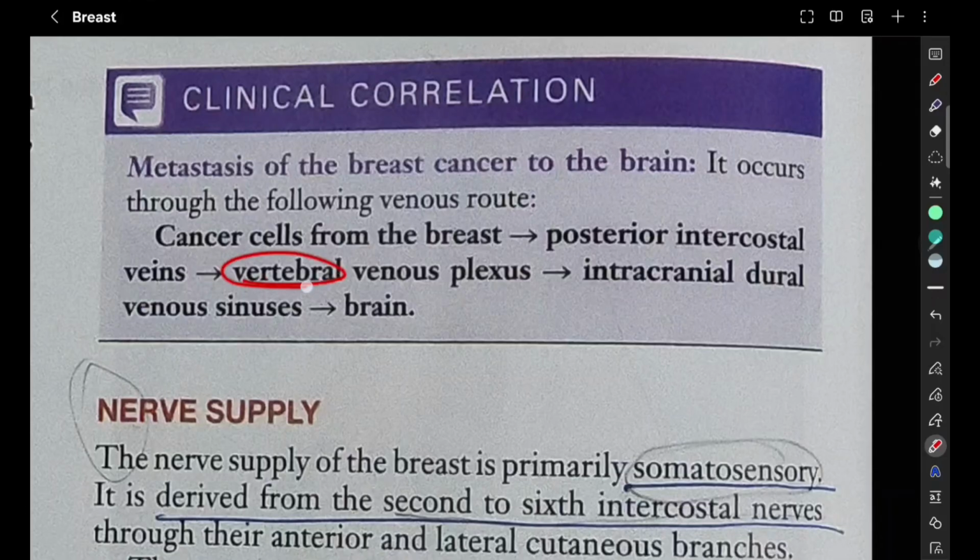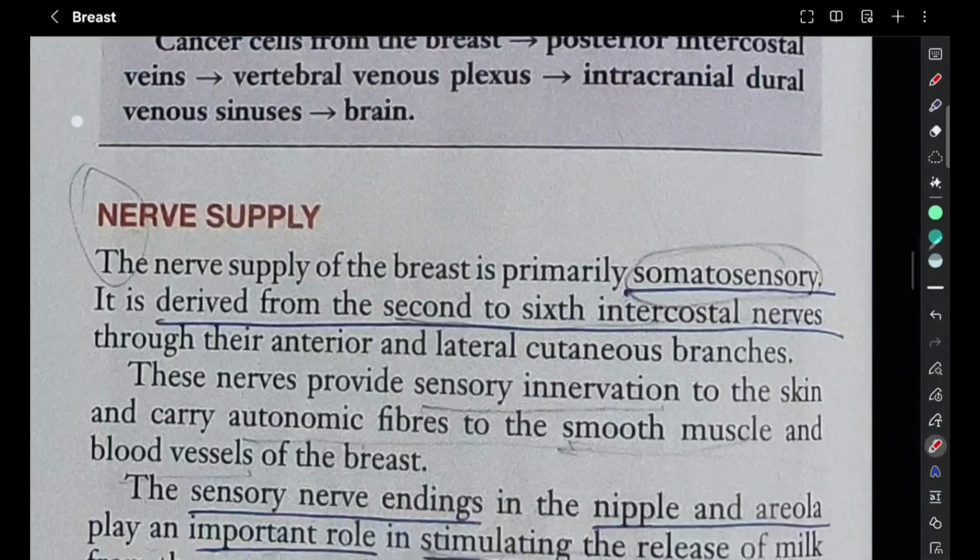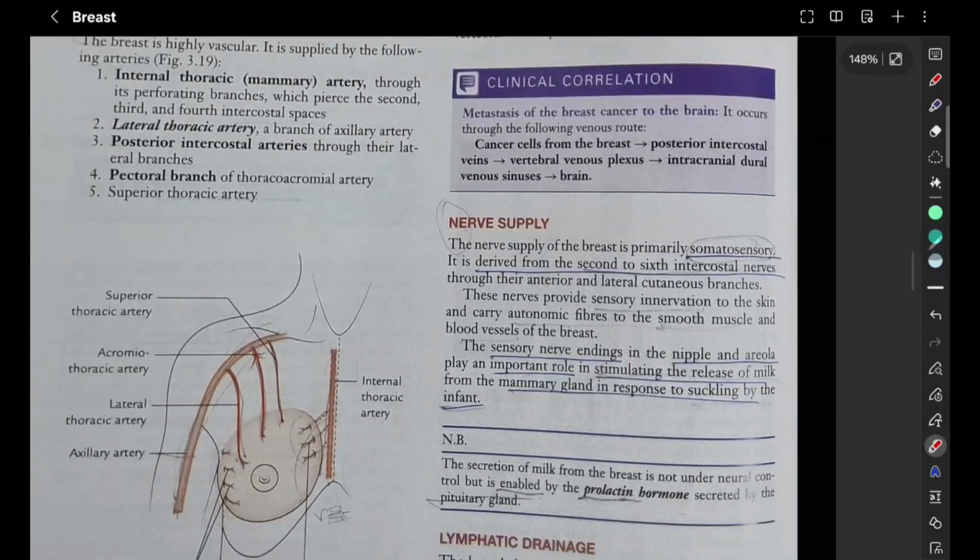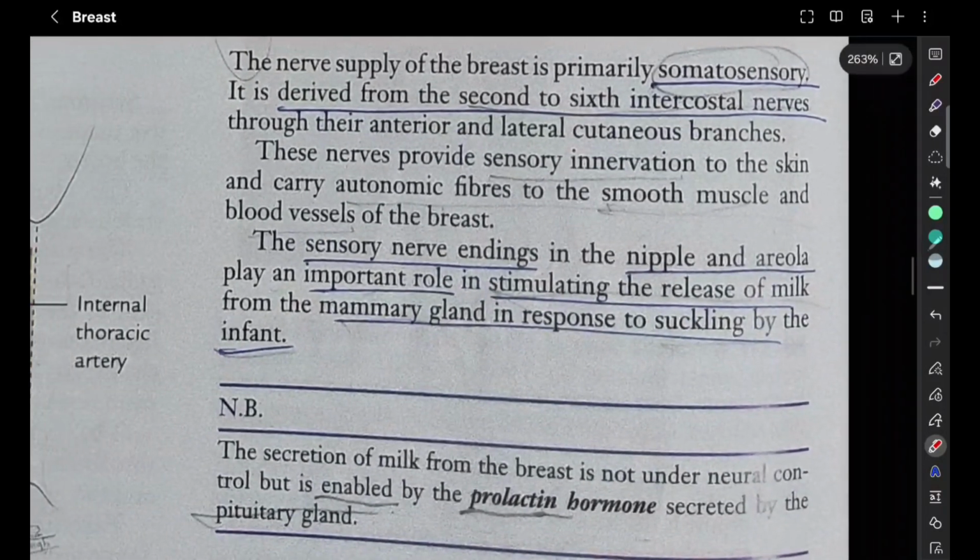If it goes to the vertebral venous plexus, it will reach the intracranial dural venous sinus. From the intracranial dural venous sinus, it will reach the brain. Okay. Next, coming to the nerve supply.